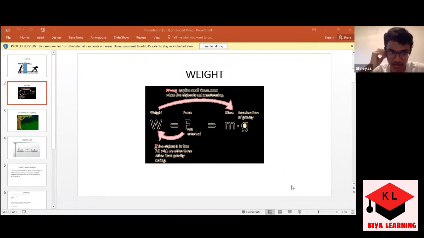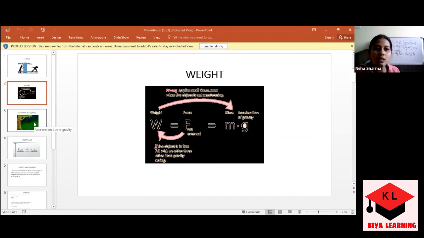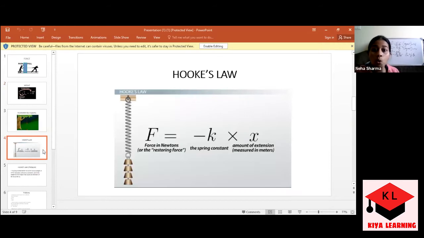Okay, so it is very much clear in front of you that it is depicting the concept of weight, which is equal to m into g, that we have already discussed. And acceleration due to gravity also we have discussed. So I would like to discuss one more thing. I hope you better know it already. That is Hooke's law. I forgot to mention Hooke's law. What is Hooke's law?